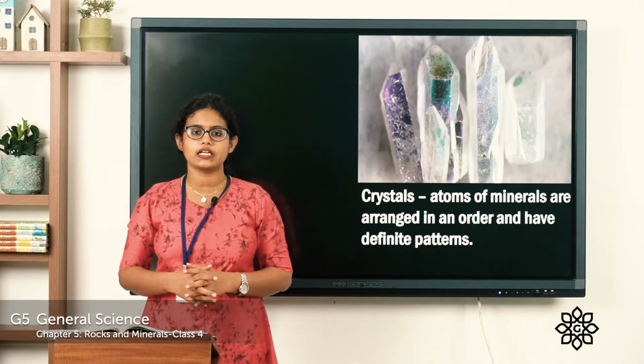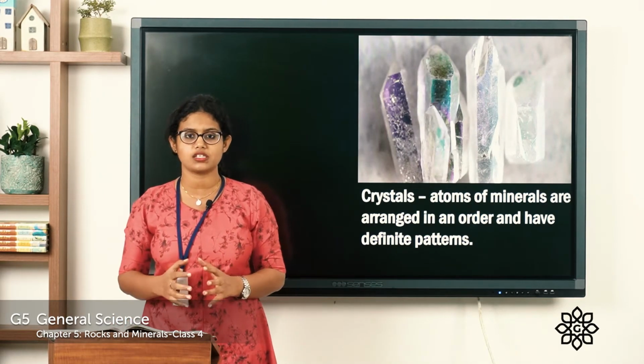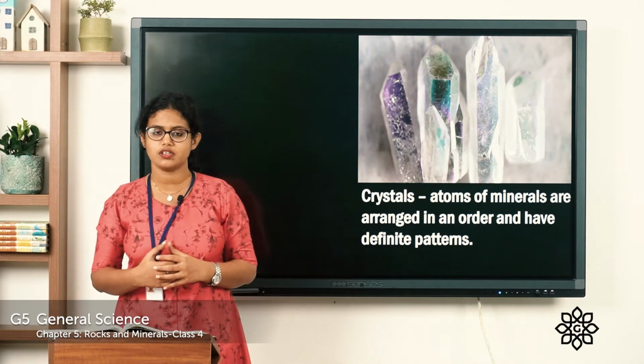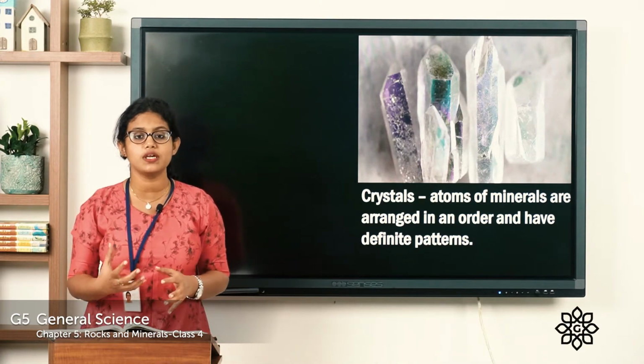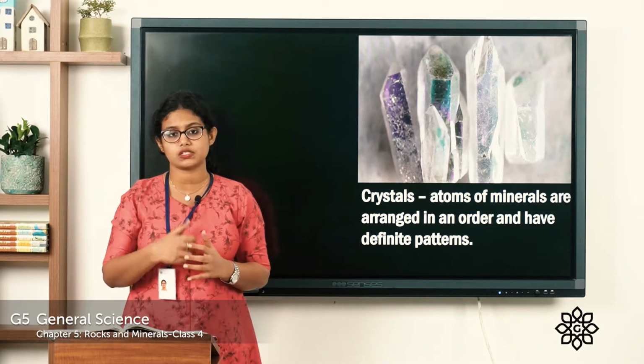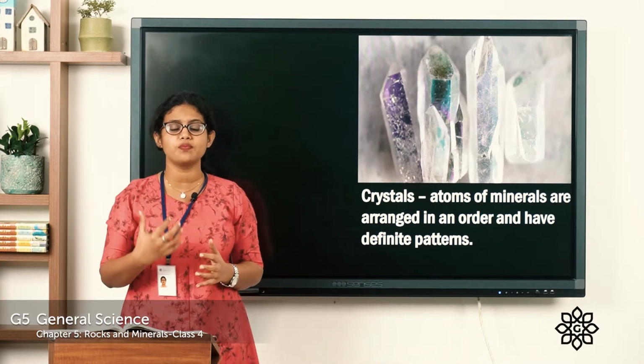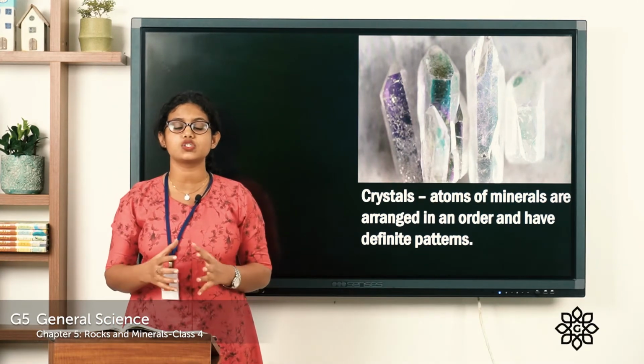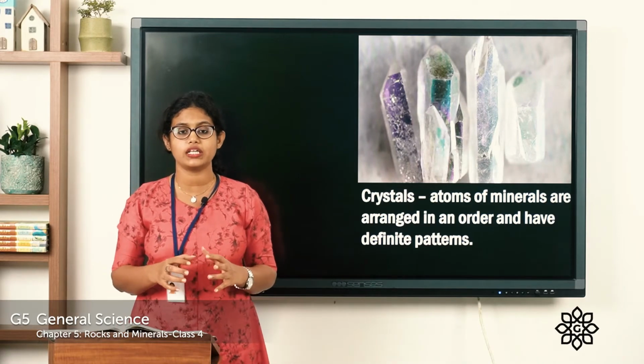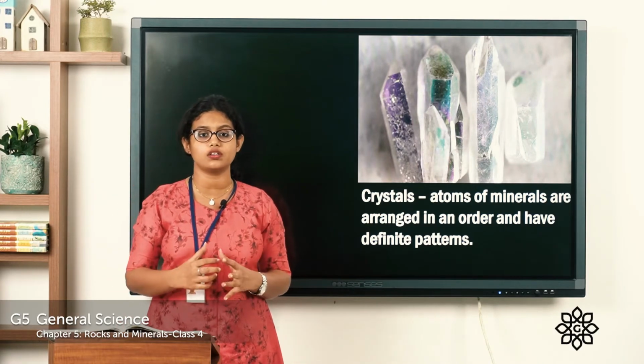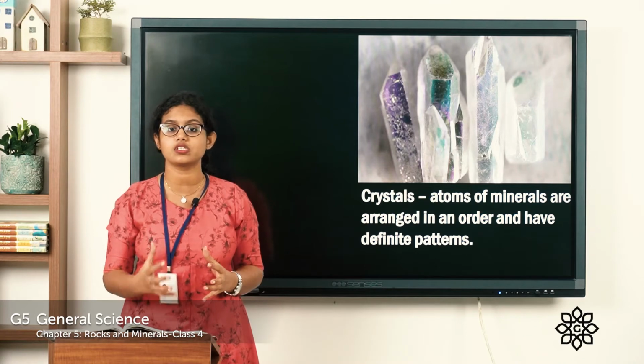Coming to the next thing, everything around us is made up of atoms, right? So even these minerals are made up of atoms. When atoms of minerals are arranged in a specific manner, in an order, we call them crystals.